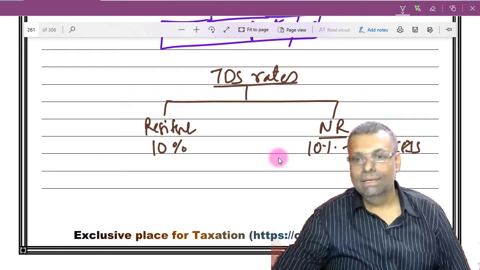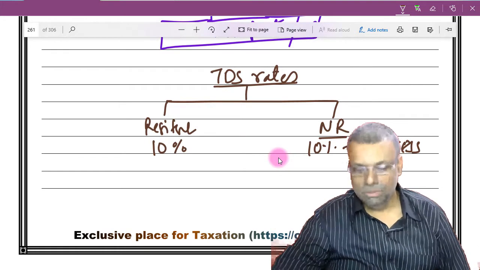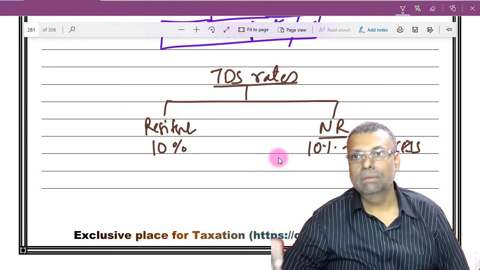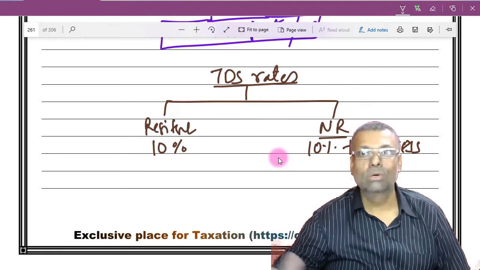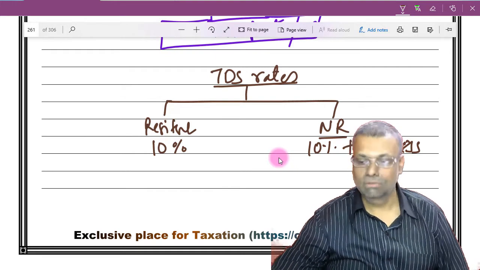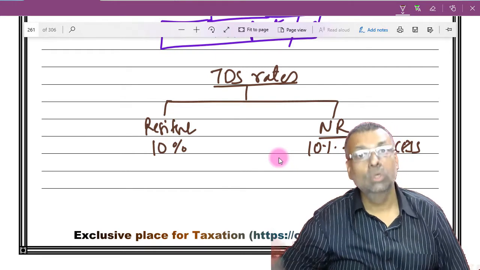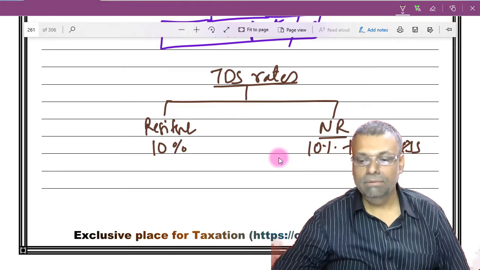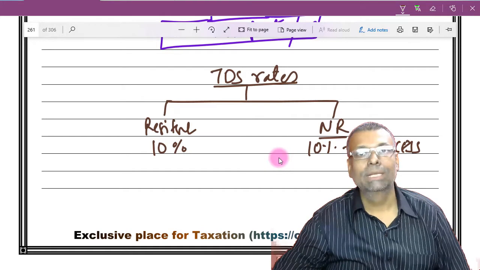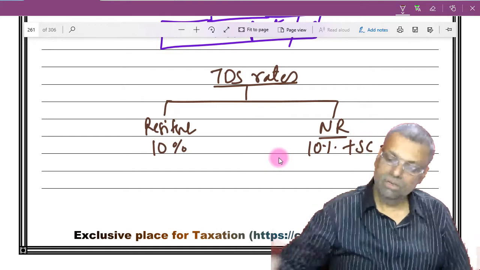I repeat, if there is any payment to a resident person, generally it is a percentage specified as a round figure. You don't have to do incremental working with respect to surcharge and cess. But if the receiver of the money is a non-resident, then the applicable surcharge and the applicable cess has to be added to the TDS rate.